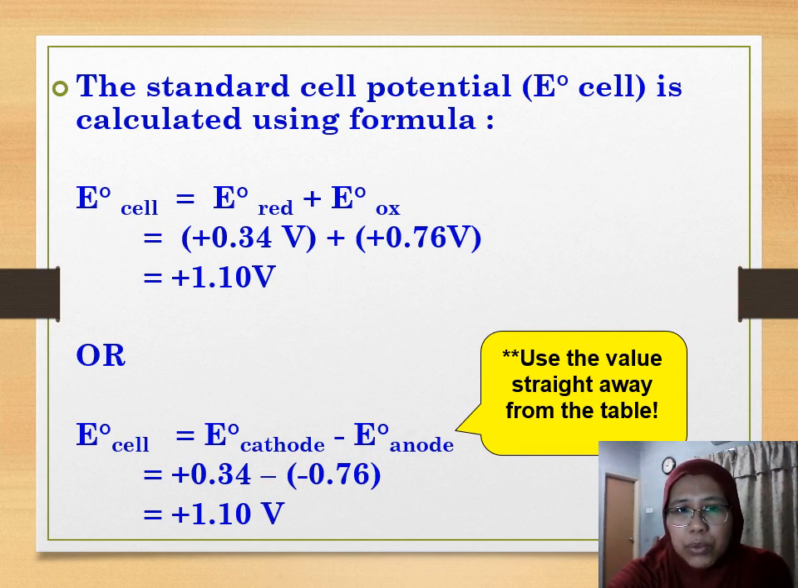In the first formula, we have to change the sign for oxidation. But for the second formula, the E0 must be used straight from the table, negative 0.76. But since it is a minus sign, it is deducted from the cathode, so it becomes positive. 0.34 plus 0.76. So the answer is the same, 1.1 volt, whether you use the first formula or the second formula.